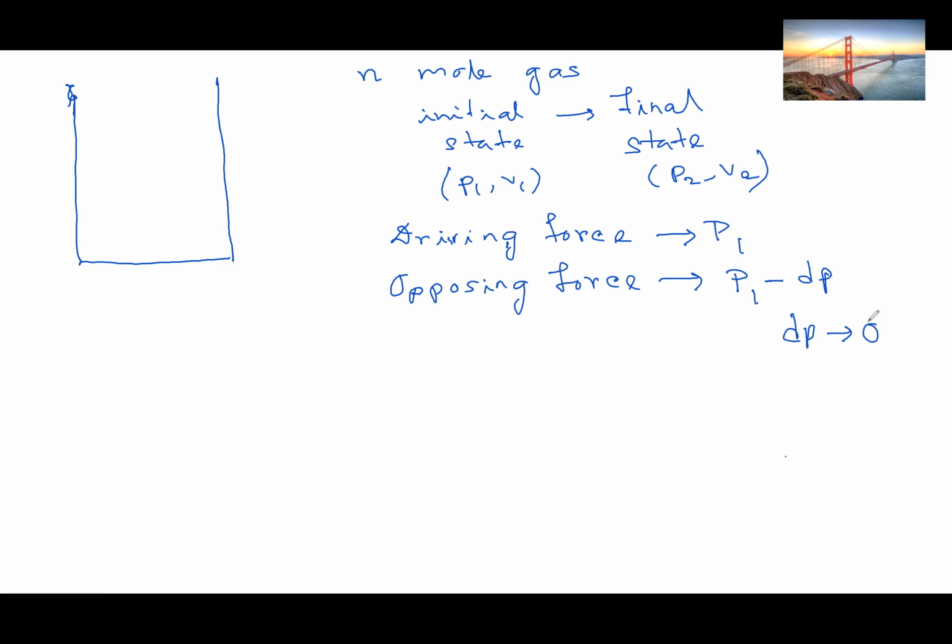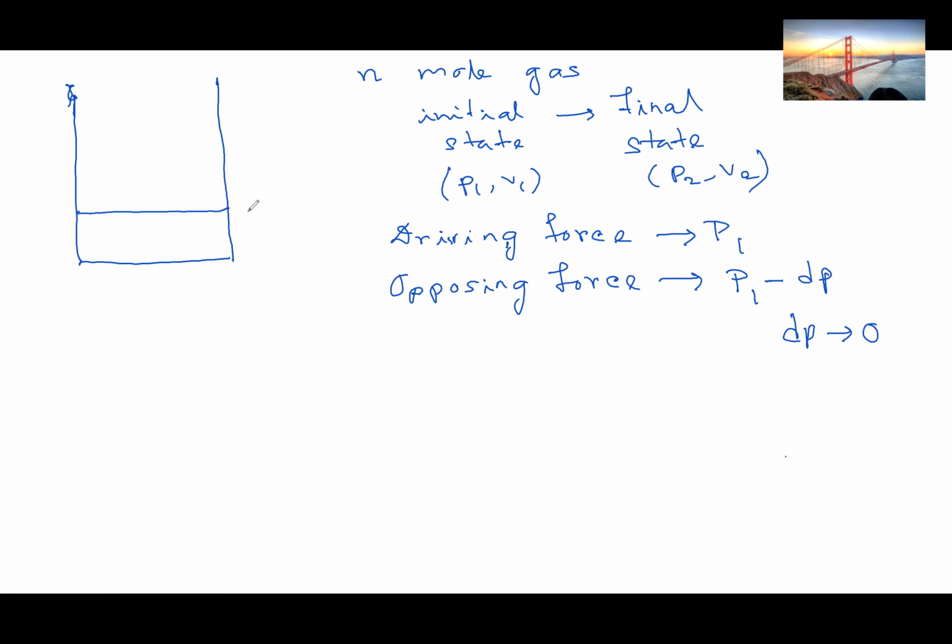I also mentioned that this is a process that occurs in an infinite number of steps. It will not just change its volume from V1 to V2. There will be infinite steps, and in each step the system will attain equilibrium. So let me draw this.